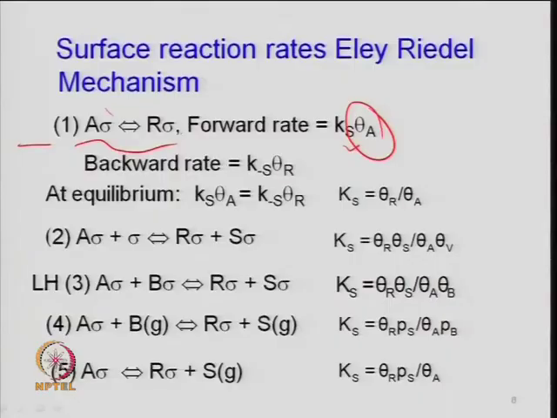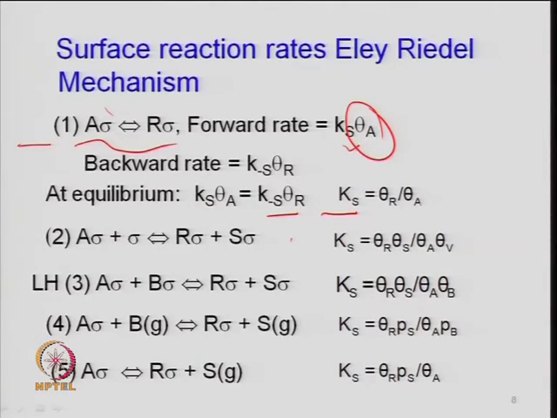So, here the meaning of equilibrium is that the rate divided by its adsorption coefficient is k; the adsorption is very fast, it is a very fast reaction, not controlling the rate. So, k s times theta a is equal to k minus s times theta r. One can very easily find out, because k s divided by k minus s is your equilibrium constant for the surface reaction. So, k s is theta r divided by theta a. But remember, this will happen only when this is very fast, not controlling the rate.